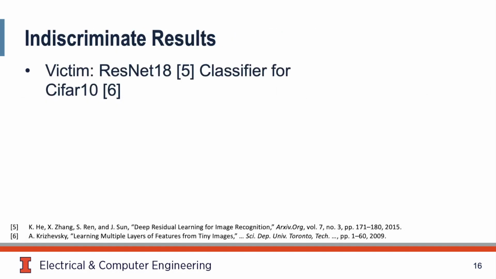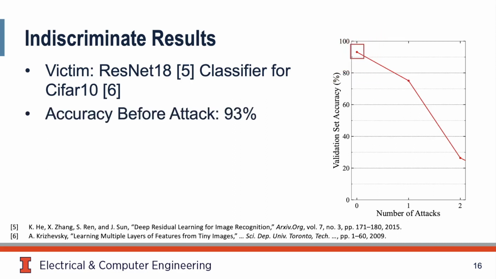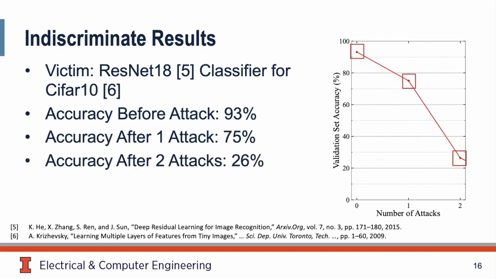We performed this attack against the ResNet18 classifier for the CIFAR10 dataset. This is what we found. Before the attack, the classifier achieved an accuracy of 93%. After a single attack, that dropped to 75%. After a second attack, it drops to 26%.